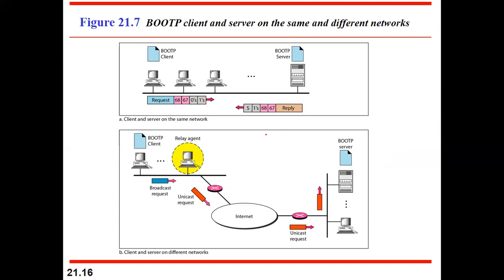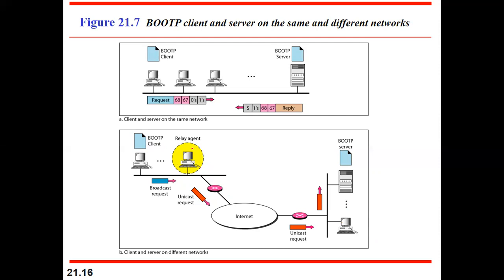The second scenario, you can see that when the client and the server machines are on the different network, then how is it going to work? So when the client and the server are on the different networks, at that time, one host in the source network acts as a relay agent. Very important functionality of the relay agent. So in your network, one of the hosts is working as a relay agent, which knows the IP address of the BootP server.